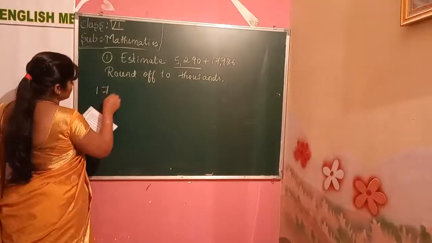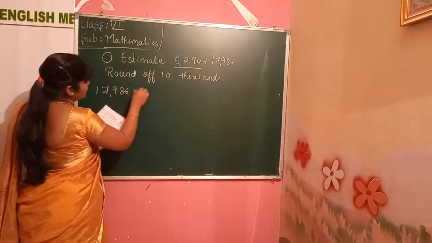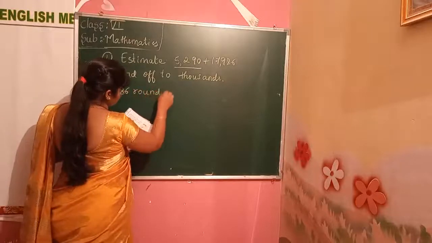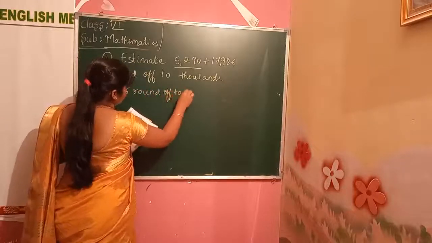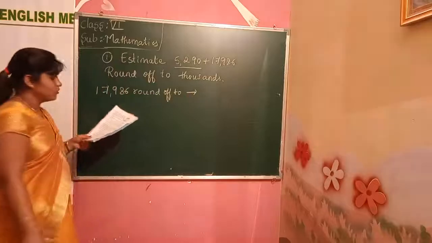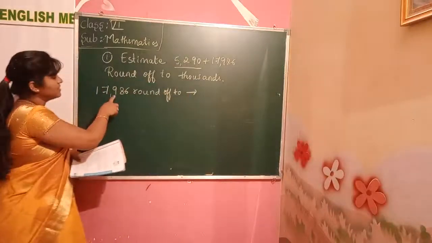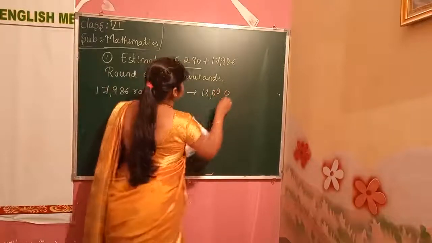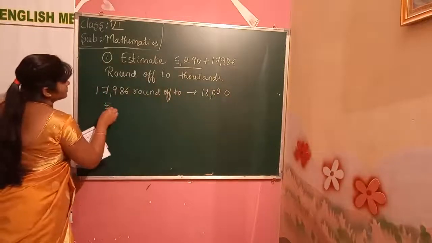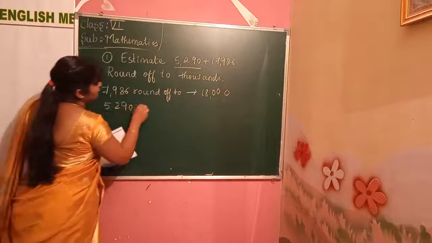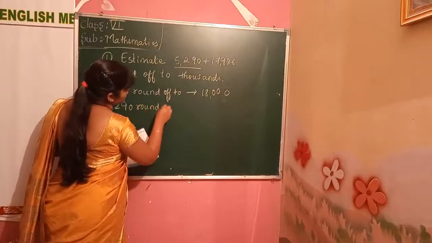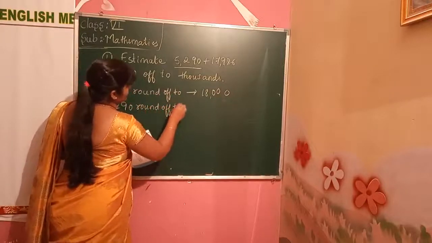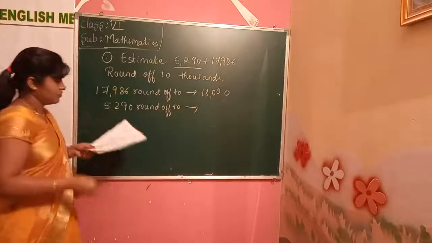So 17,986 rounded off to what number? 18,000 because we have 986. So 18,000. Next number, that is 5,290. Rounded off to what number? 5,000.